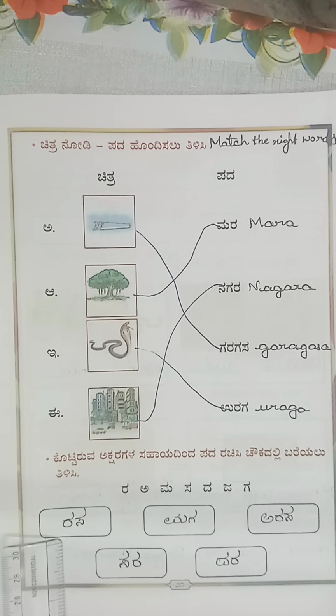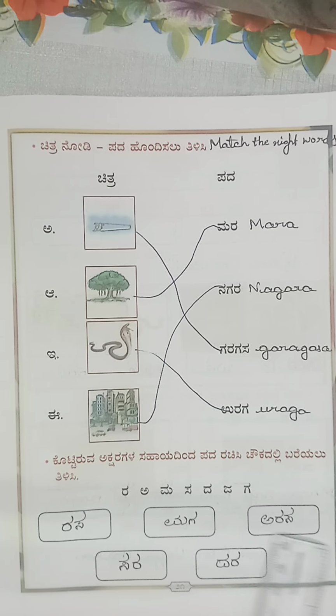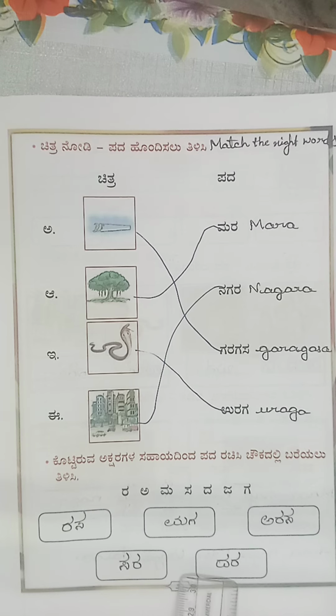So first word Rasa. Second one Maga. And this Arasa. This one Sara. And the next one Dara.